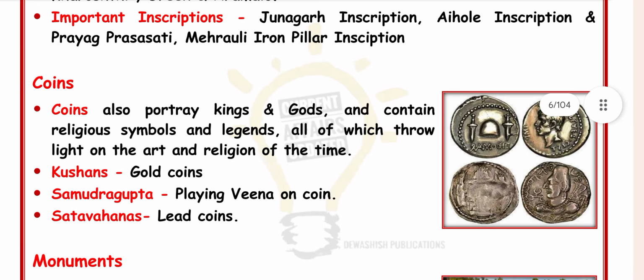Next, under coins, coins portray kings and gods and contain religious symbols and legends, all of which throw light on the art and religion of the time. Kushan gold coins, Samudragupta playing the veena on a coin. Next, the Satavahanas' lead coins.